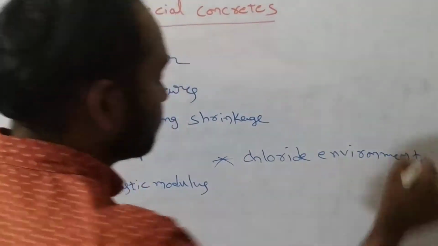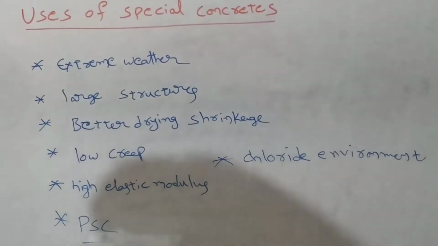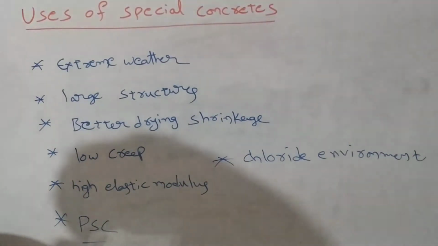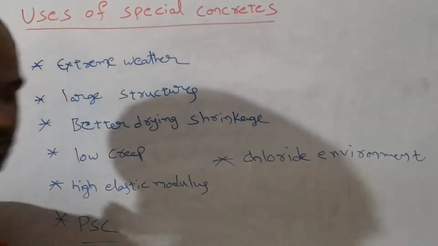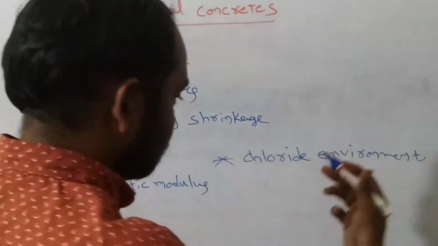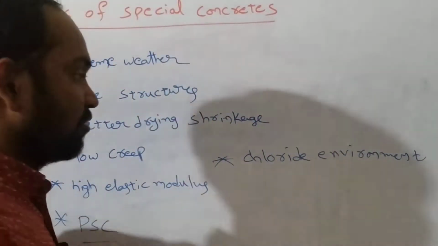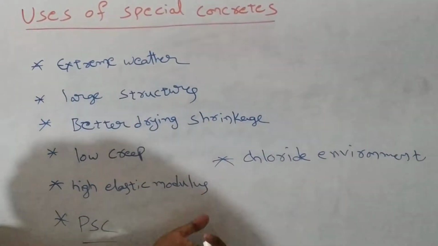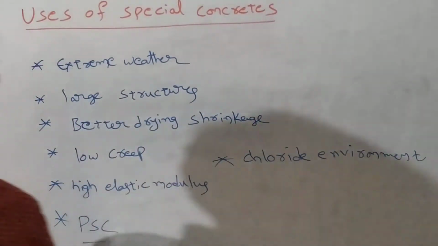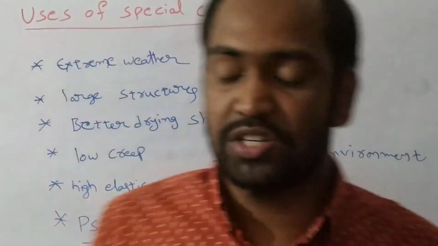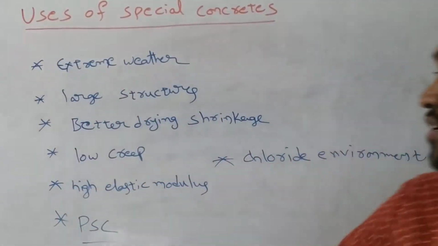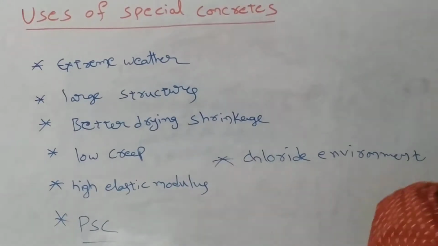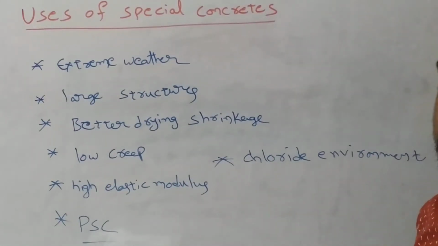these special concretes may be used, and this special concrete can provide protection to steel against corrosion under chloride environment. Understand? So all these are the different uses of special concretes. Like the special concretes may be used in extreme weather. The special concretes have been used in large structures.